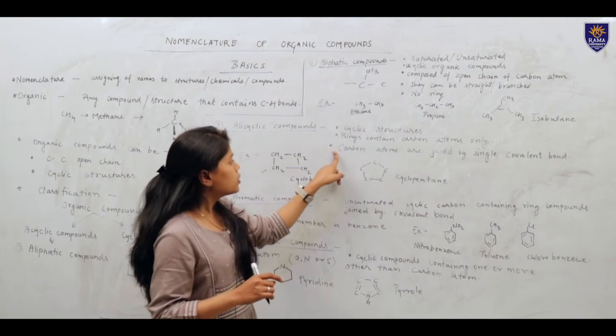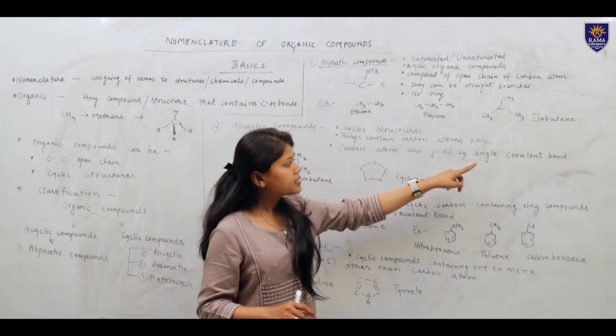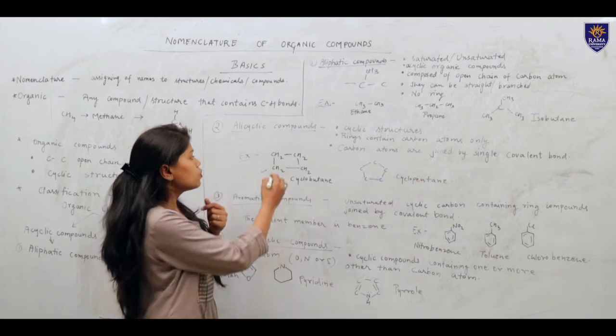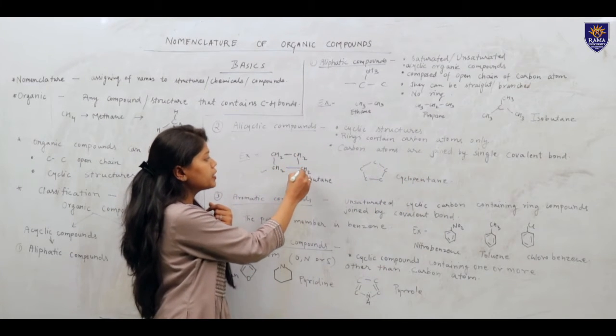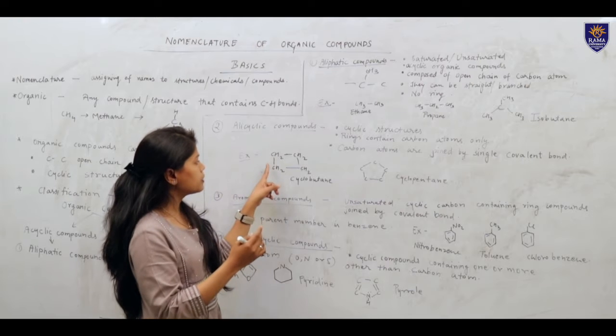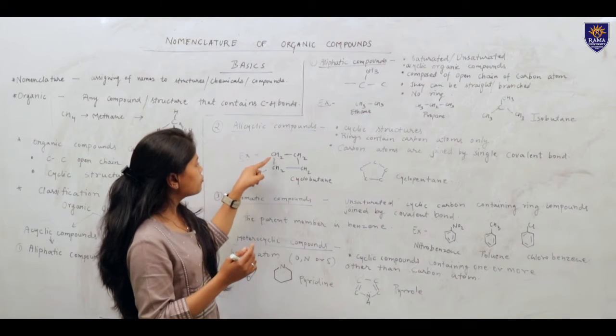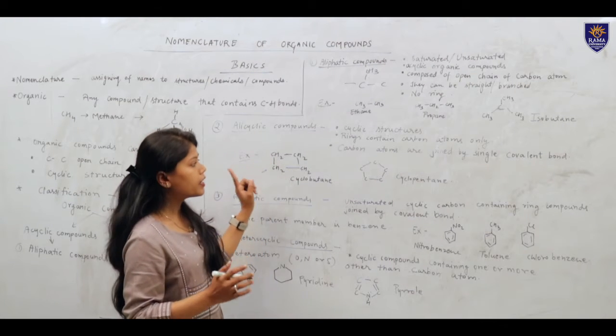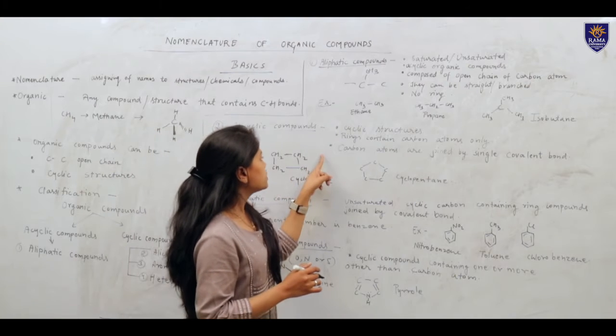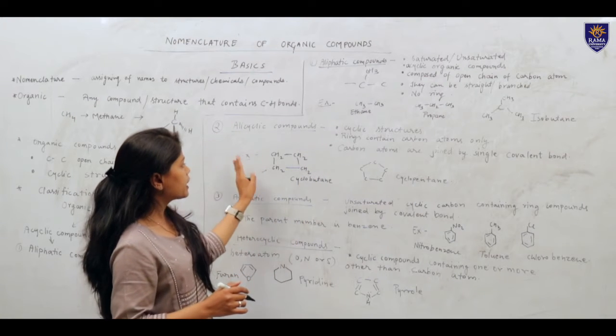Then third one is carbon atoms are joined by single covalent bond. So every carbon atom which is joined to the next carbon atom is joined mainly by a single covalent bond. So these are some properties of alicyclic compounds.